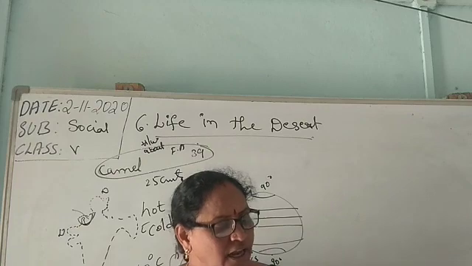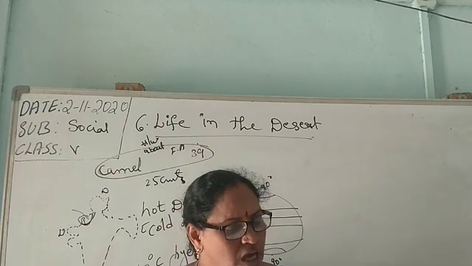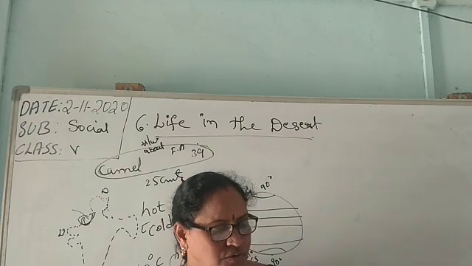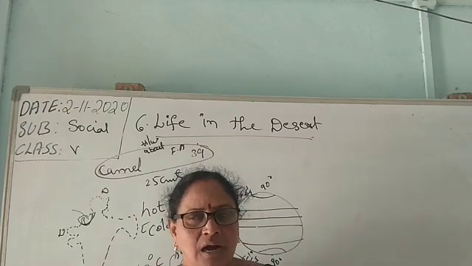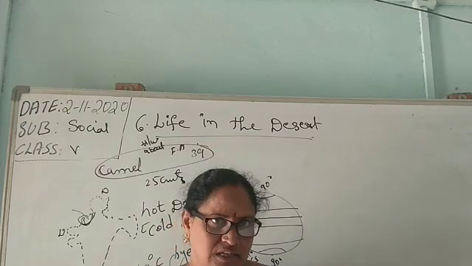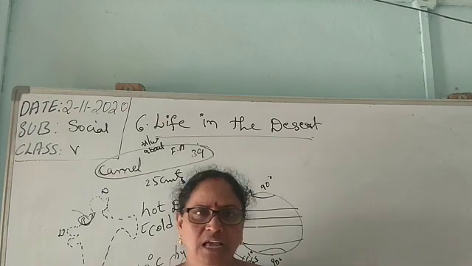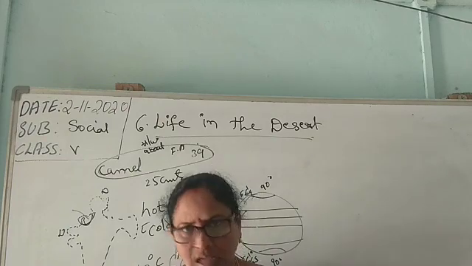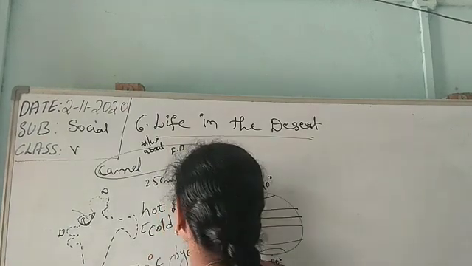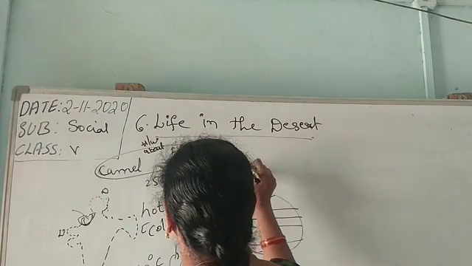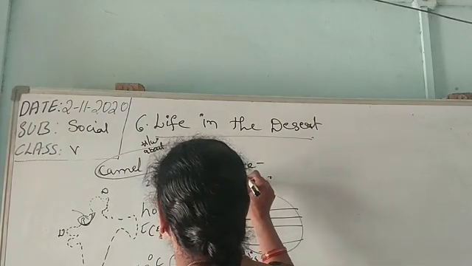Animal life is very difficult due to scarcity of water and more heat. Here the population is very scarce, very less. Scarce, and animals are scarce. Very less.